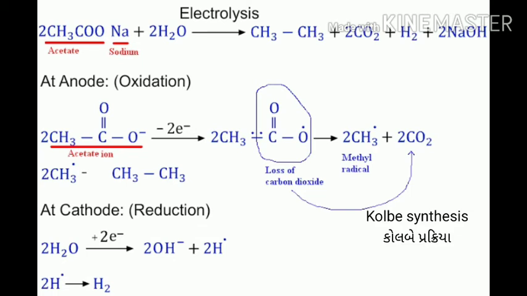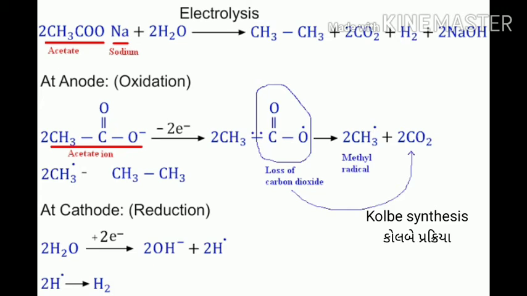Now this is the process of Kolbe synthesis, Kolbe process. In this Kolbe process, sodium salt of acid reacts with H2O. This is the electrolysis process and it is converted into alkane. So here sodium acetate reacts with water and gives alkane plus CO2, carbon dioxide, H2, and sodium hydroxide.